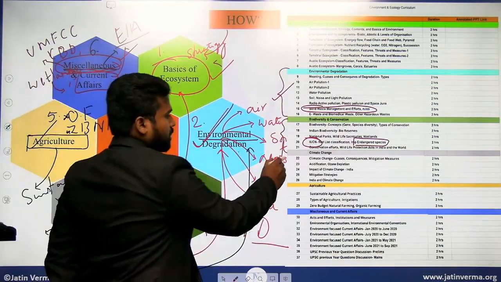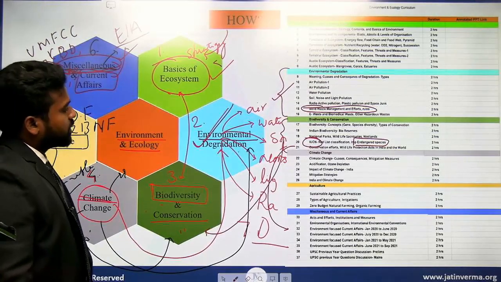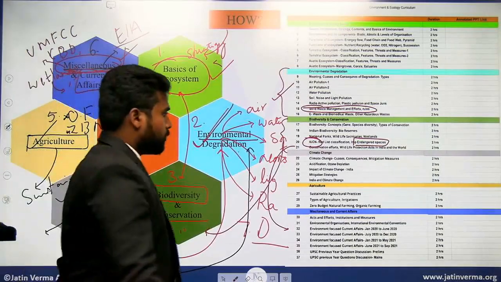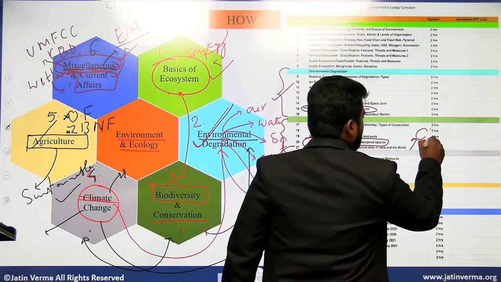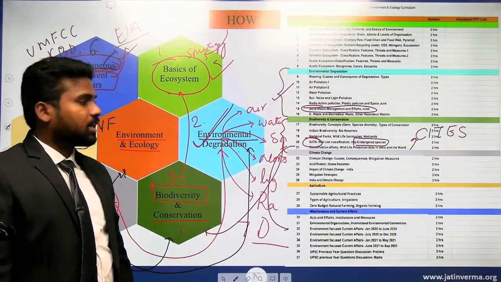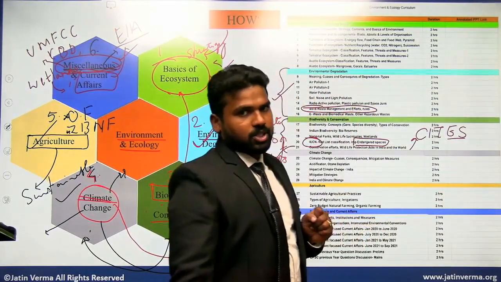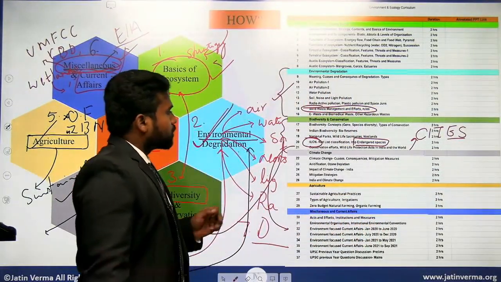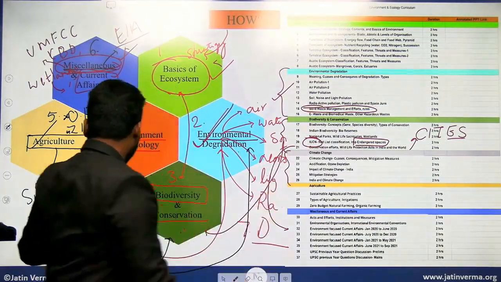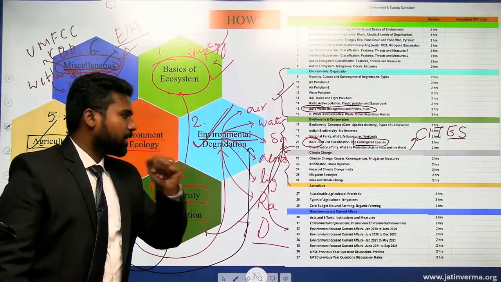Then this topic, I told you we are going to link it with the miscellaneous topics. So the conservation efforts, Wildlife Protection Act in India and in the world. For example, in the world we will be discussing CITES, a convention particularly to regulate the trade in endangered species. Some other organizations are there as well. Then we will be moving to climate change, which I have highlighted here. Here we will be looking at the causes, consequences, and mitigation measures.